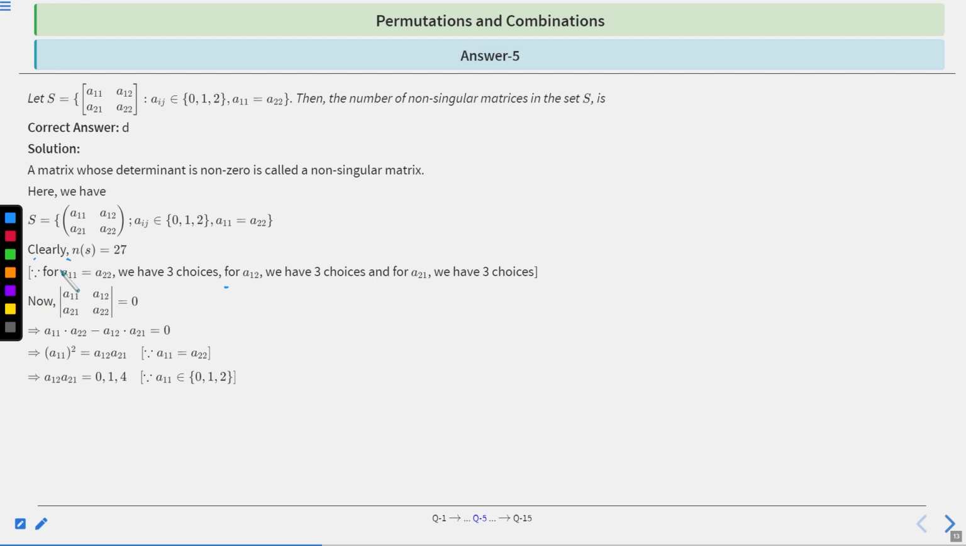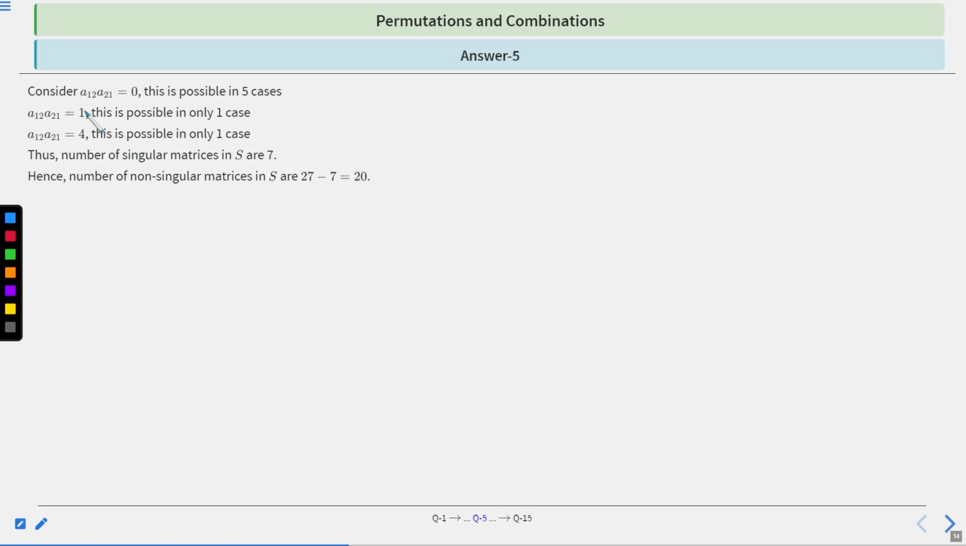Now let's calculate the determinant of this, which is the determinant of A11, A12, A21, A22, equal to 0. After calculating the determinant, we will get A11 into A22 minus A12 into A21 is equal to 0. This implies A11 square, since we know that A11 is equal to A22, is equal to A12 into A21. Clear? So A12 into A21 should be a perfect square, right? Since A11 belongs to 0, 1, 2, A12 into A21 is basically 0, 1 or 4. Clear?